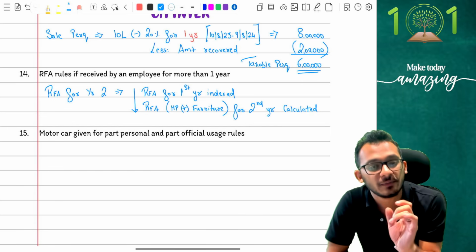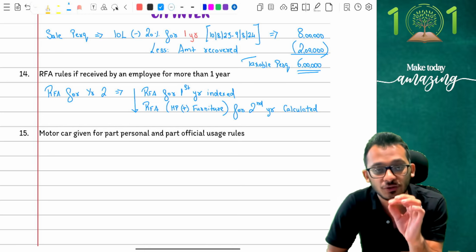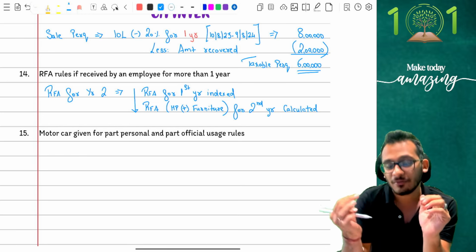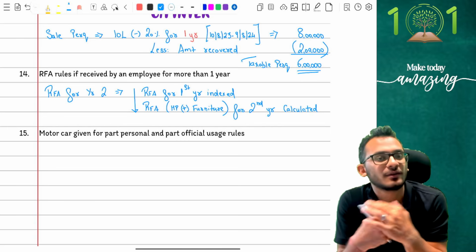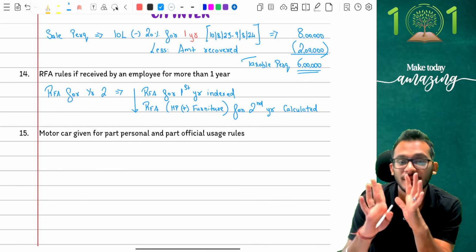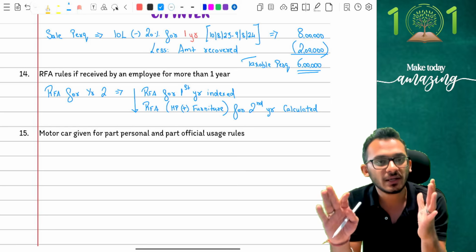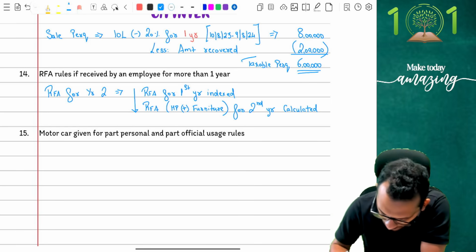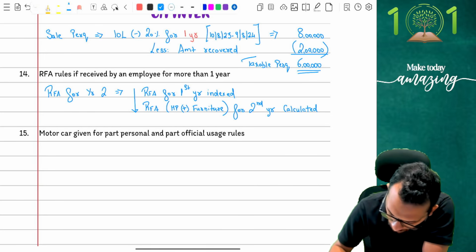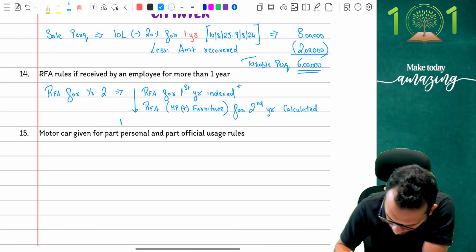This is how it works, people, which means here you will have additional effort to put. You will first have to calculate what is RFA for current year. You will also have to calculate what is RFA for last year and then index it in the current year. Now, I am assuming you understand what indexation means, but if you don't, let me put it out also for you. Indexation means